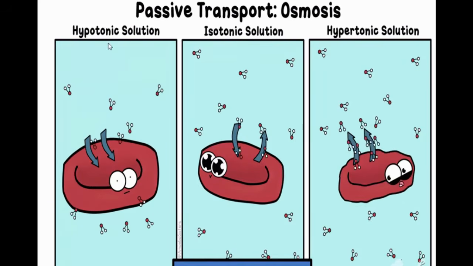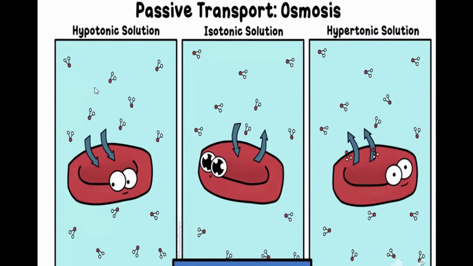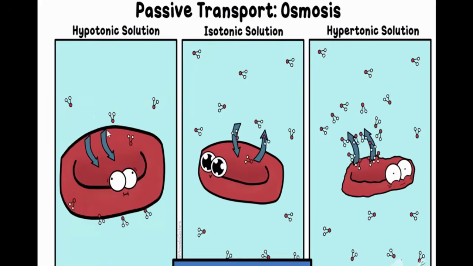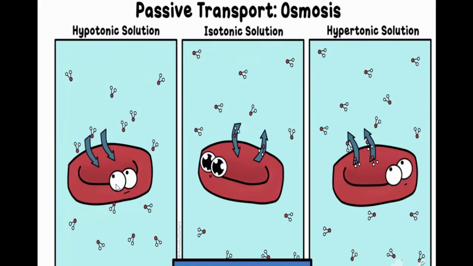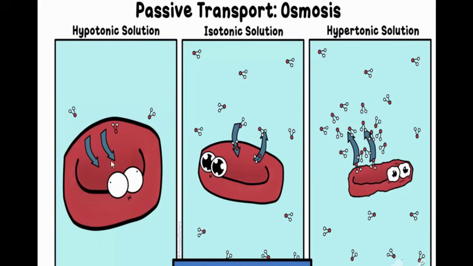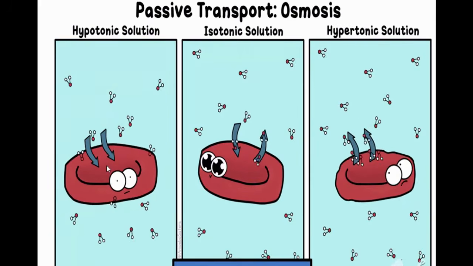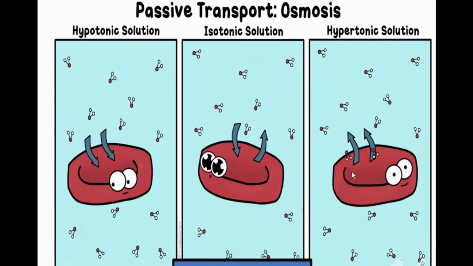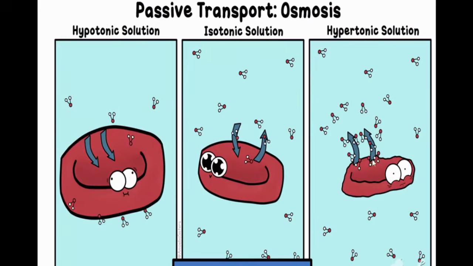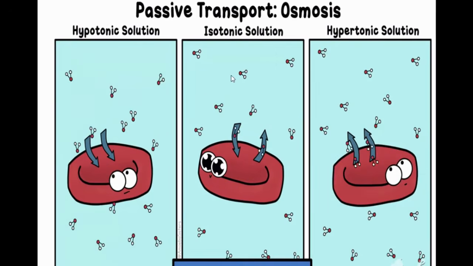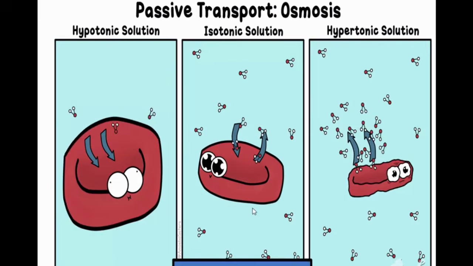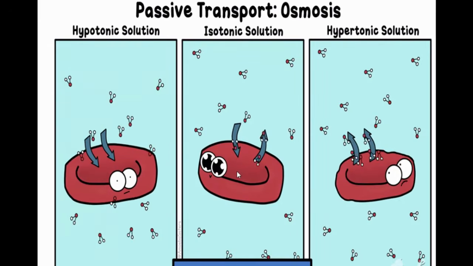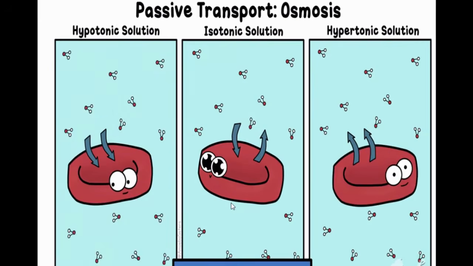Okay, so you can observe once again what happens in a hypotonic solution. Osmosis, how does it happen? From outside to inside. See the arrow mark, water is going into the cell, that's why the cell is swelling. Hypertonic: water is going outside the cell, so the cell is shrinking. Isotonic: there is no change in size. Okay, so this is all about osmosis.